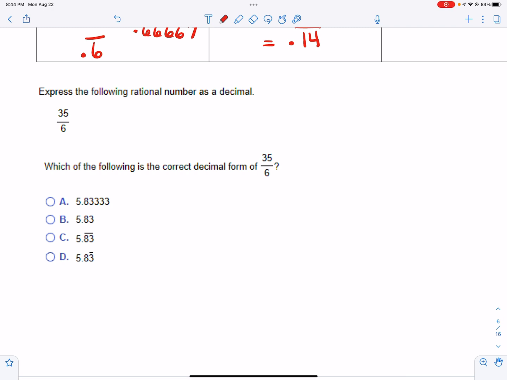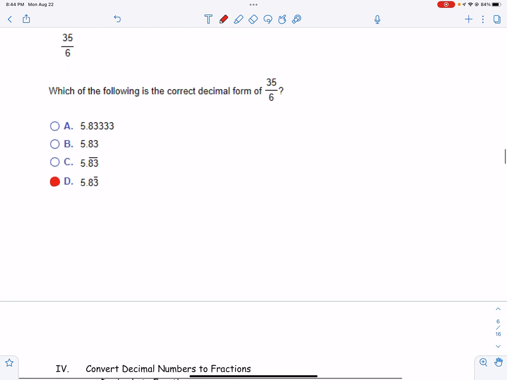You've got 35 divided by 6, and so when I take 35 and divide it by 6, I'm going to get 5.833333, etc. And so you have a lot of choices that look exactly the same. A lot of you might choose A because that's what it says on your calculator. Some of you will round to B. Some of you will incorrectly put the repeater bar over the 8 as well, but the correct answer is D because only the 3 is repeating, but the 5 and the 8 are part of your answer.